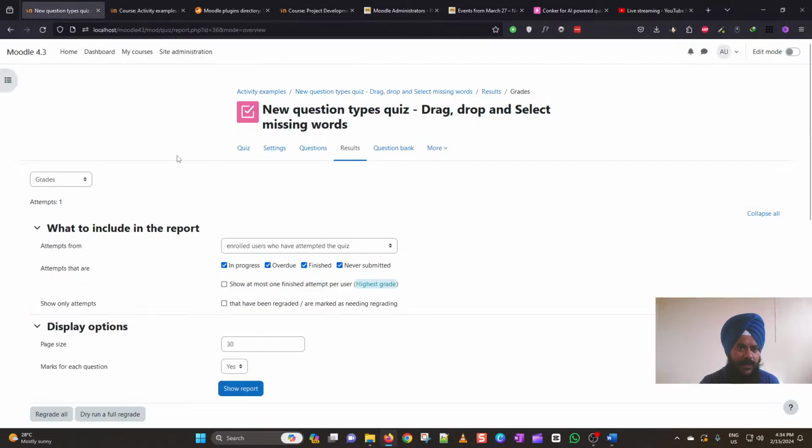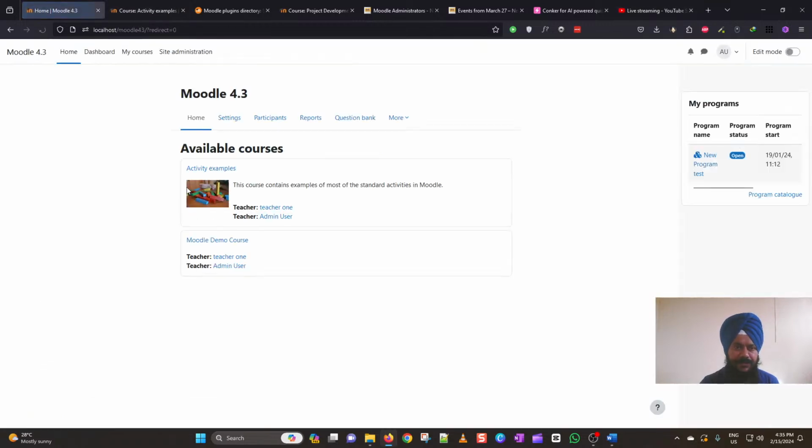I am logged into this Moodle site as an admin, and in order to create a grouping, first let me explain what a grouping is. In Moodle terminology, you can create a group of students so that they are of the same interest or same class, or same institution kind of thing. So you can combine a few users in a specific group matching their interests.